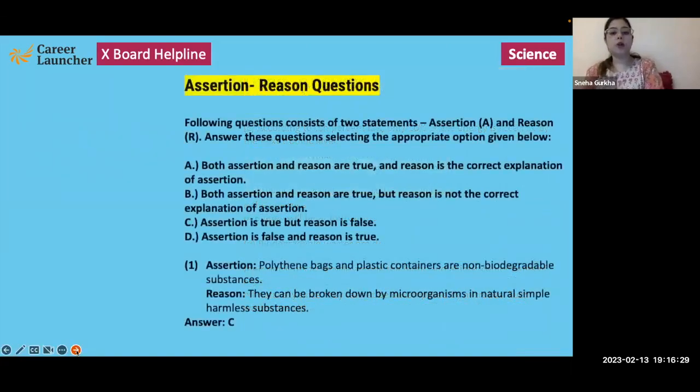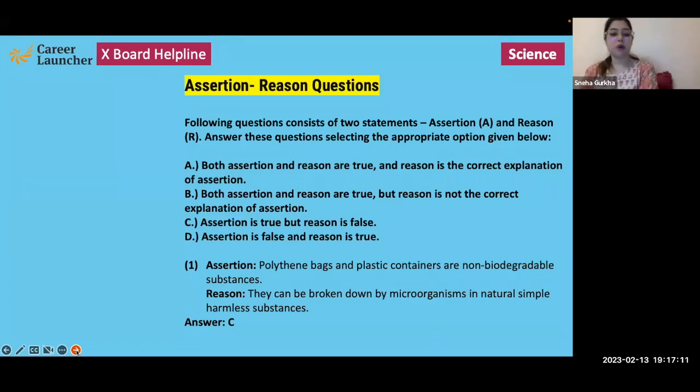Okay, moving on to the assertion and reason type of question. So again, two statements will be given, and depending on which suits the best, we have to choose one of the four options. So option A stands for both assertion and reason are true, and reason is the correct explanation of assertion. Option B stands for both assertion and reason are true, but reason is not the correct explanation of assertion. Option C says assertion is true, but reason is false. And option D says assertion is false and reason is true. So let's have a look at the first set of statements.